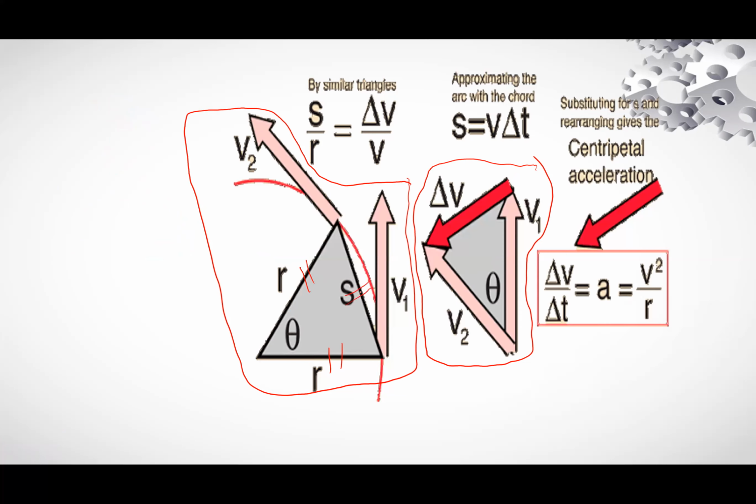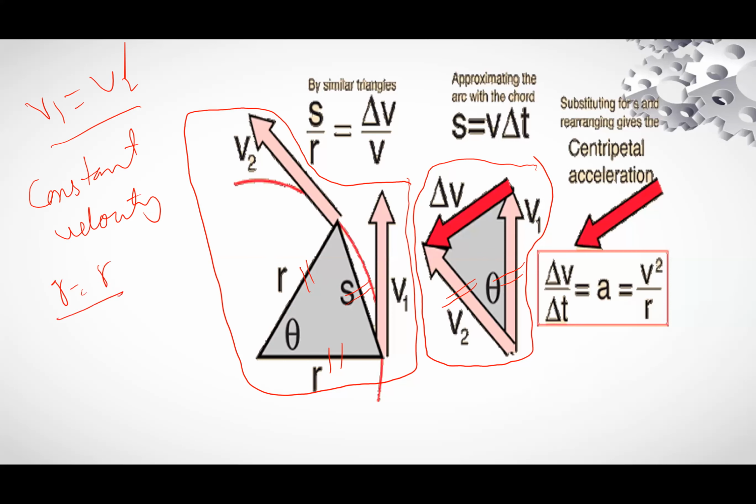This velocity is equal to this velocity. So we will write v1 is equal to v2 because of constant velocity. A body is moving in a circular path with constant velocity. So v1 is equal to v2 and r is equal to r because it is the radius of the same circle. So here the acceleration is due...